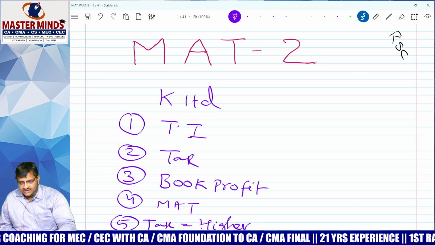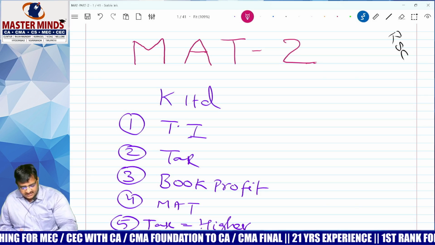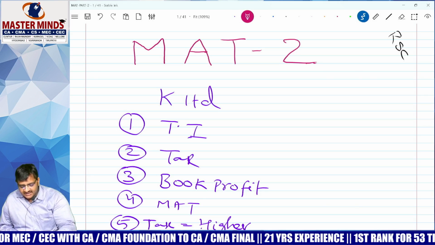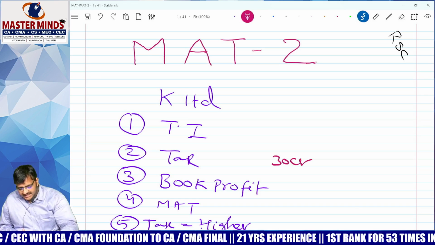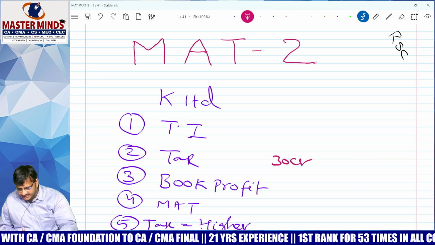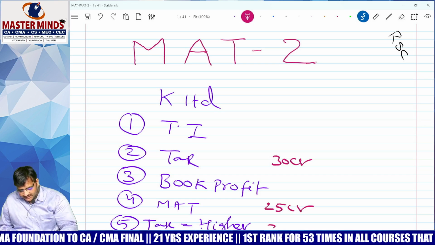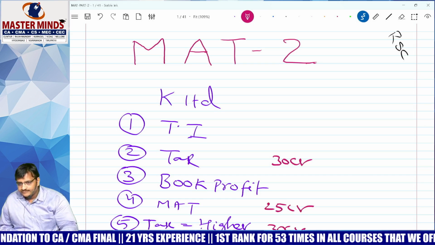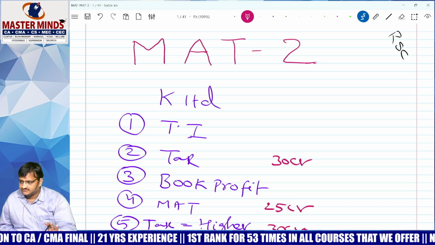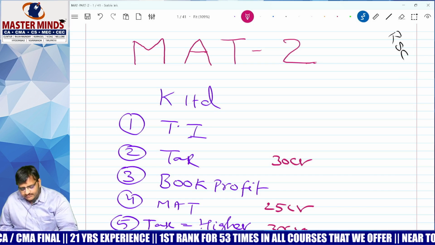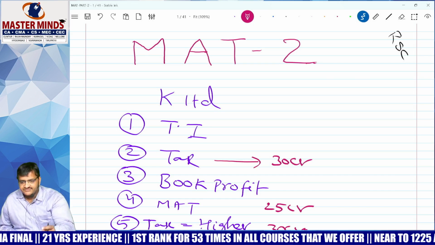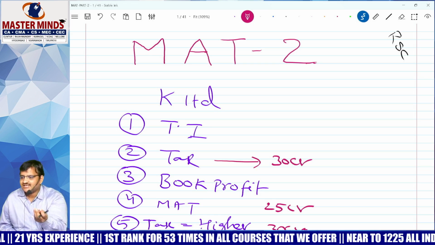Now, I would like to take one illustration here. My normal tax liability, let us say, is 30 crore, whereas my MAT liability, let us say, is 25 crore. Then what is the answer? You have to pay 30 crore. Correct? Yes. This is good news. How is it good news? Because you are paying tax as per the normal provisions of the Act, it is good news.